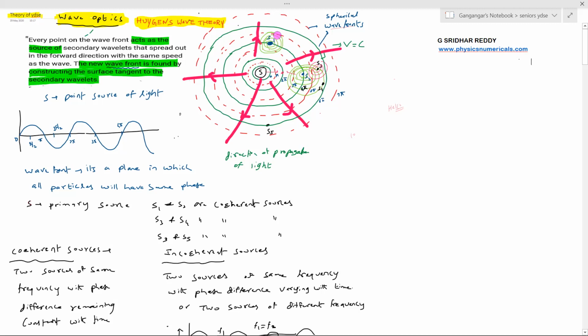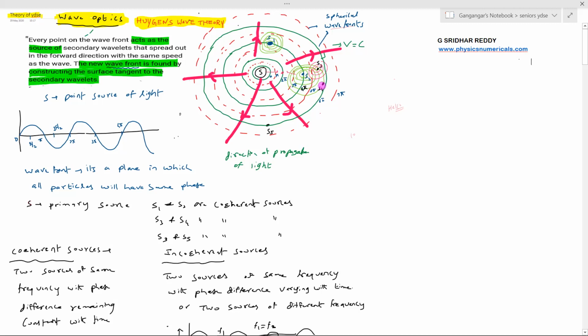Here the fresh incoming wave and the waves emitted by S1 undergo superposition, and the energy gets added up and moves forward. What about here? The fresh incoming wave and this one undergo superposition, destructive interference occurs, and the energy cancels. So there will be a net flow of energy in the radial outward direction. The light wave propagates in the radial outward direction.